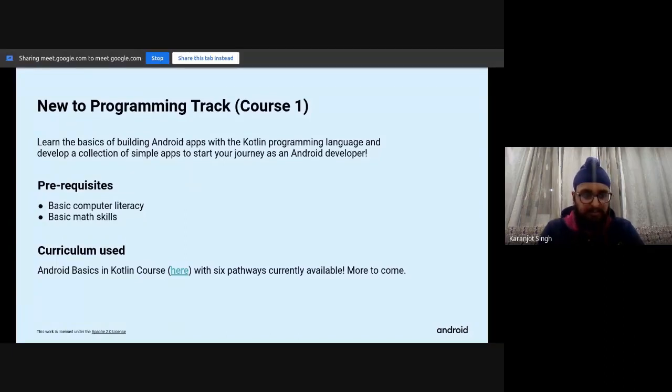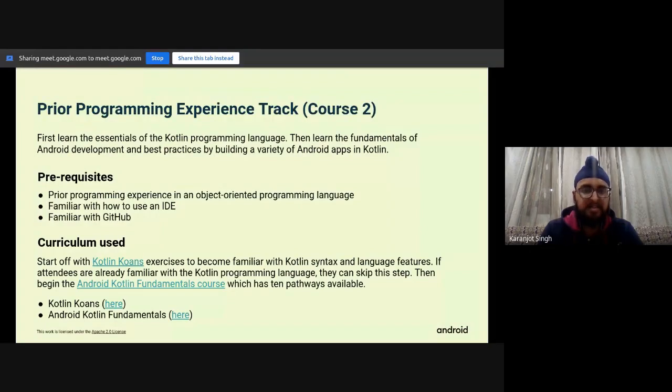Right, so this is the prior programming experience track. This is for those people who have experience in any object-oriented language, C, C++, Python, Java. If you have suitable experience with it.